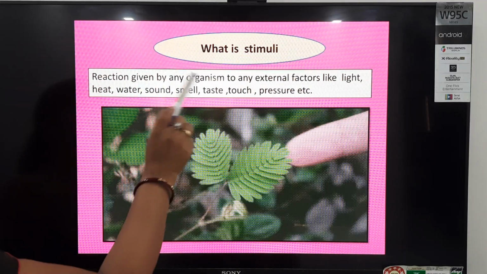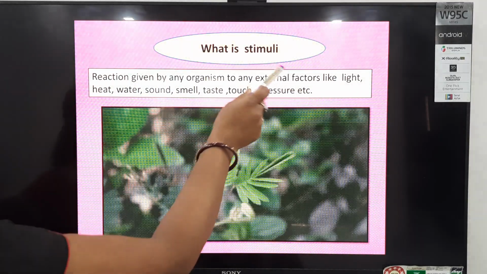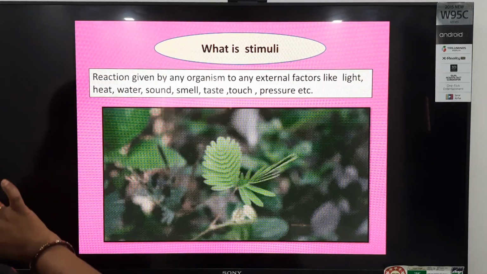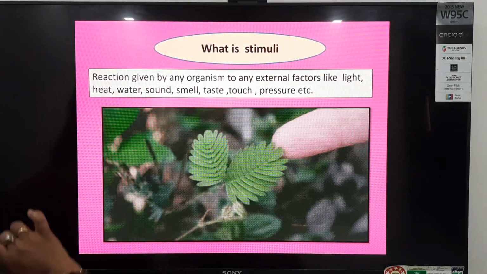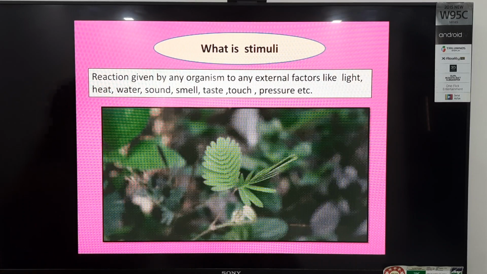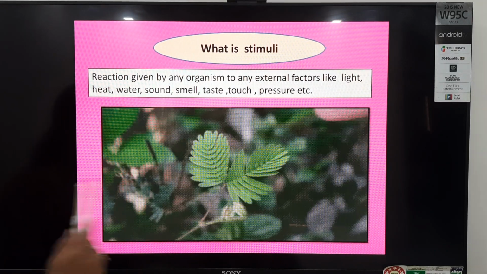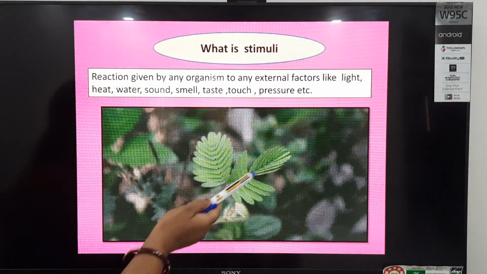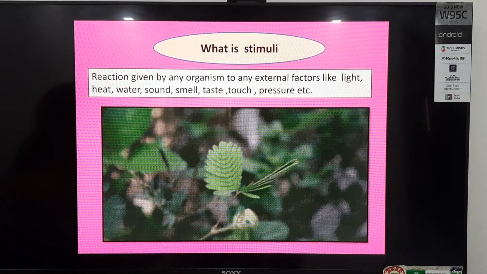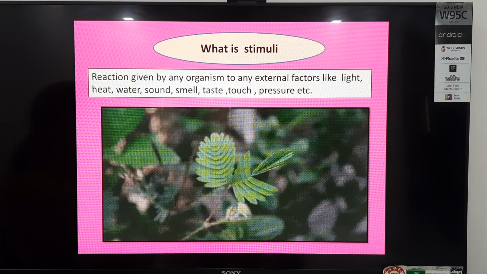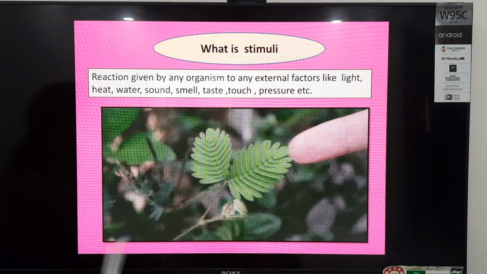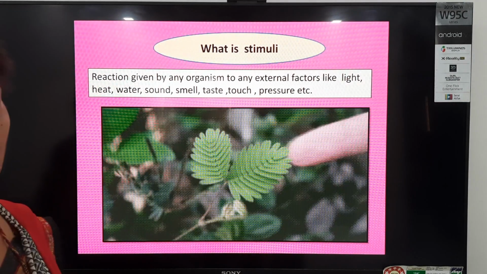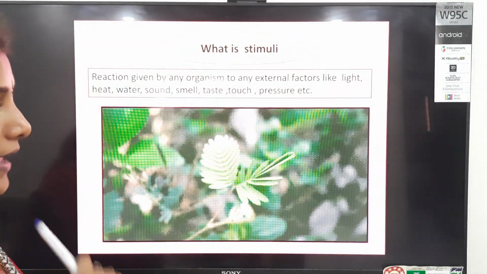A reaction given by any organism to any external factor like light, heat, water, sound, smell, taste, touch, pressure. Observe here, students. You can identify this plant. It's a touch-me-not plant or chui mui plant. When we touch it, how do its leaves react? They droop, students.